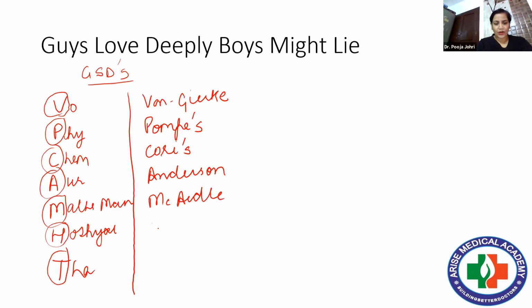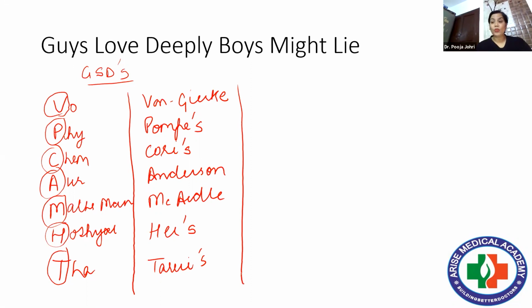H stands for Hers. And T stands for Tarui's disease. Right. And then the most important thing about this is, because the questions are generally asked on the name of the disease, what is the deficient enzyme in this, and what are the biochemical manifestations because of that.